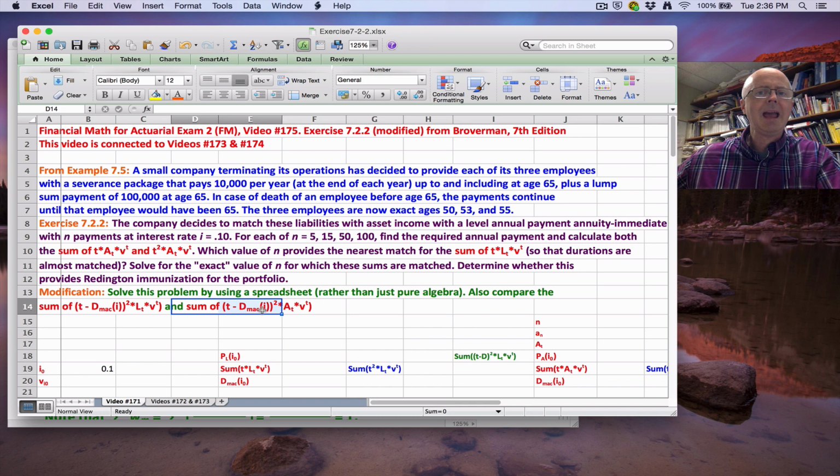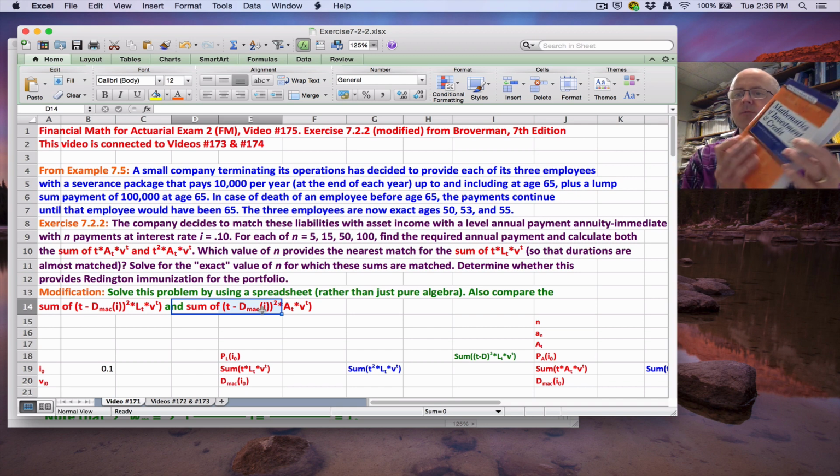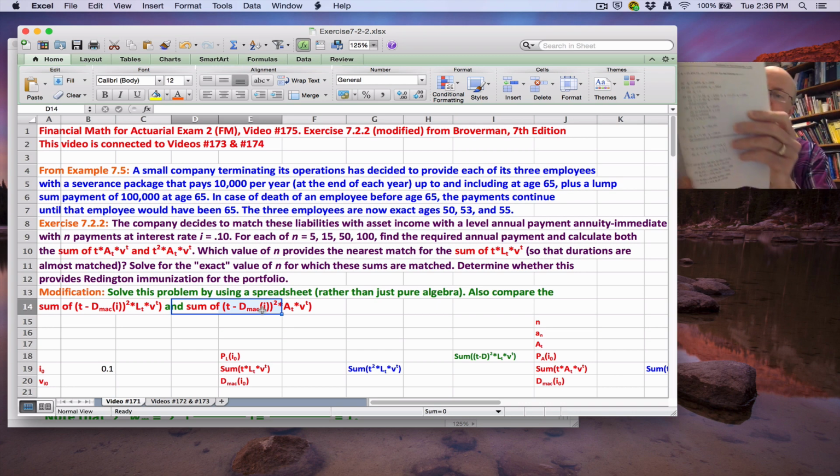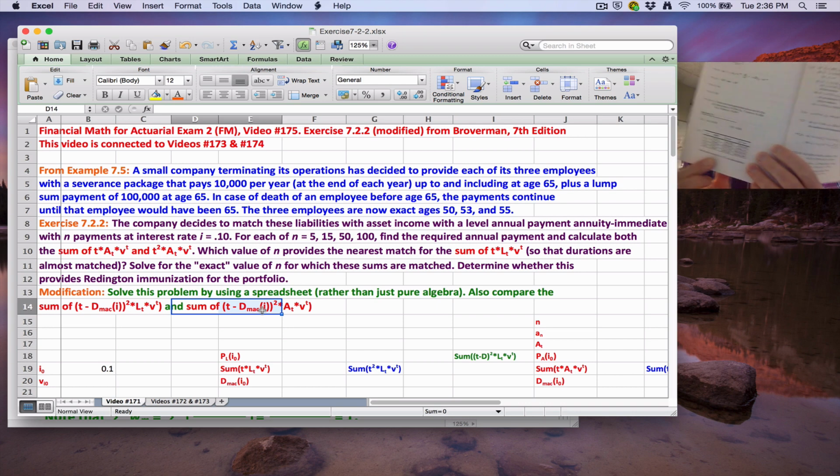Before we get into actually solving this with the spreadsheet, I should mention something else. And that's that the answers, both in the back of the book and in the solutions manual, are, well, if not wrong, they're a little bit misleading. So here's Broberman's book, 7th edition. If you go to the back and look at the answer for 7.2.2, it's down here.